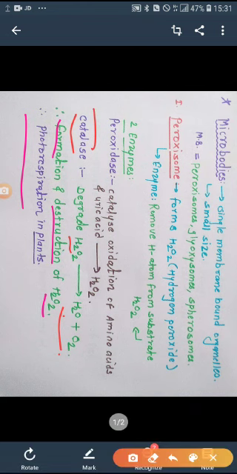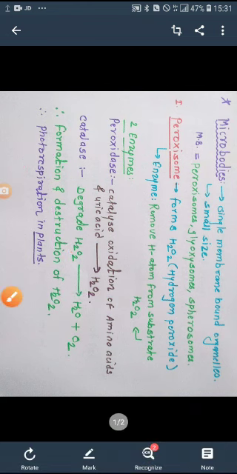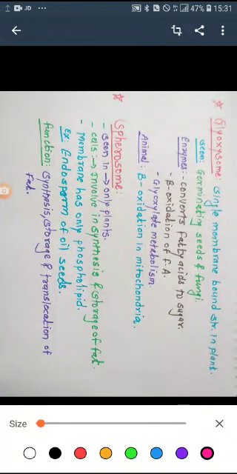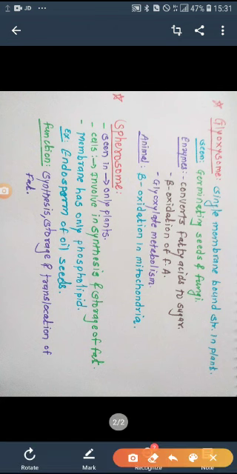Then the next cell organelle is the glyoxysome. The glyoxysome is again one of the microbodies. Such a microbody is again a single membrane bound structure mainly seen in the plant cell as well as the fungal cell. This means a greater amount of glyoxysome is seen in germinating seeds, and the second one is fungi.